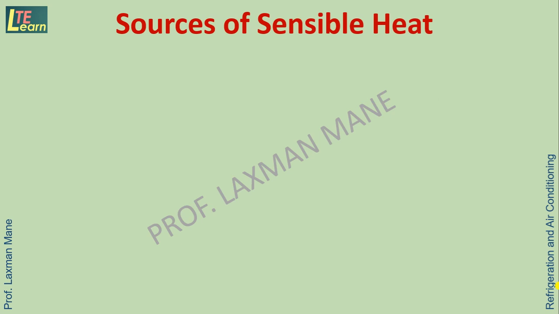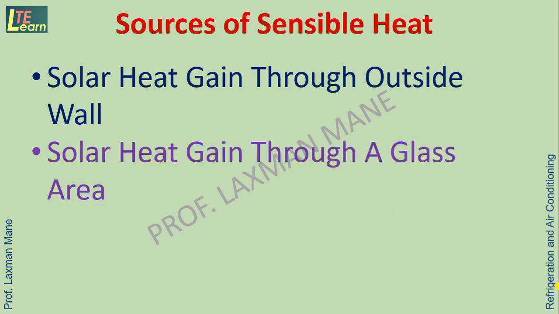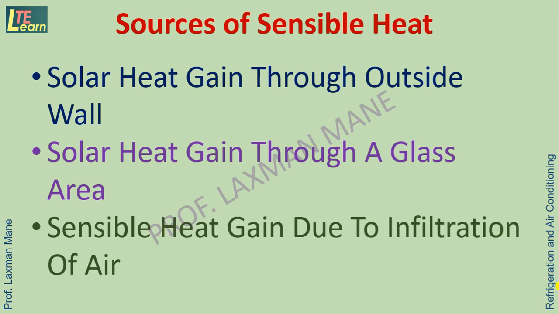Sources of sensible heat. There are mainly three types of sources: solar heat gain through the outside wall, solar heat gain through the glass area, and sensible heat gain due to infiltration of air, which is adding to the room.